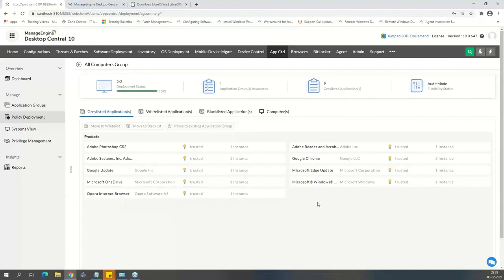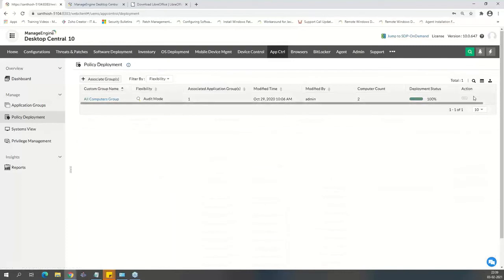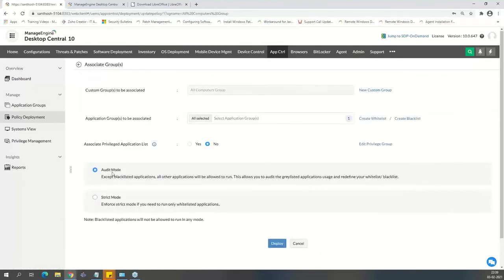So you can see, apart from the whitelisted that I have given, this specific machine is running other applications as well. So I can either say move these to blacklist, which means I will not allow these applications at the endpoint level, or say it's a genuine application, just put them to the whitelist. So you can go ahead and do it. Going back to the policy deployment again, so that's audit mode, right? And if I go with strict mode, as the word suggests, apart from the whitelisted application, I will not allow any other application to run. So that's strict mode. It will go ahead and freeze everything apart from the ones that are whitelisted.